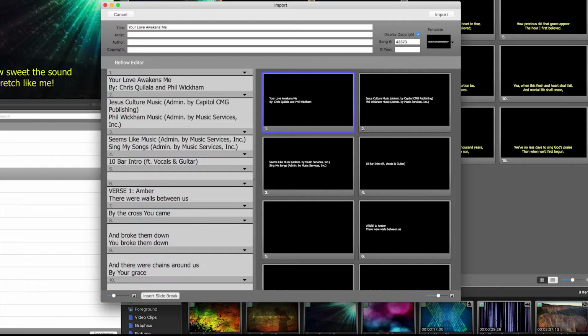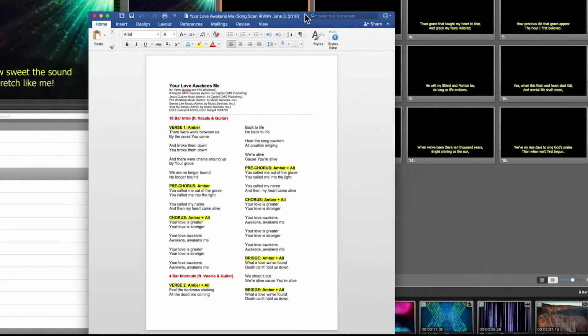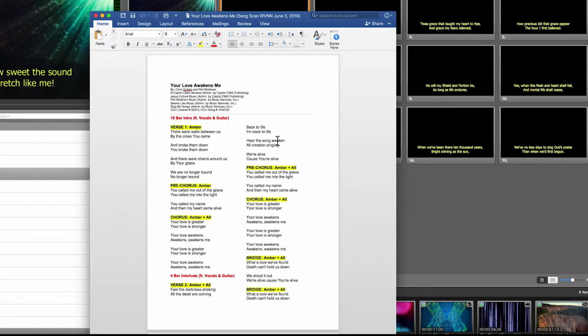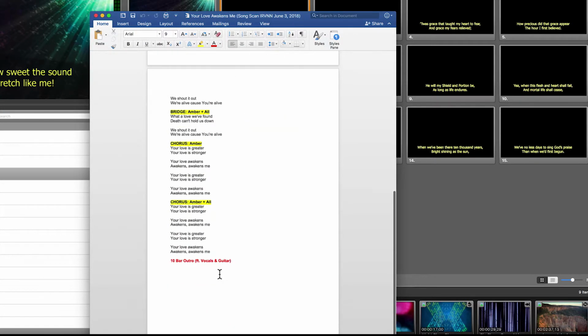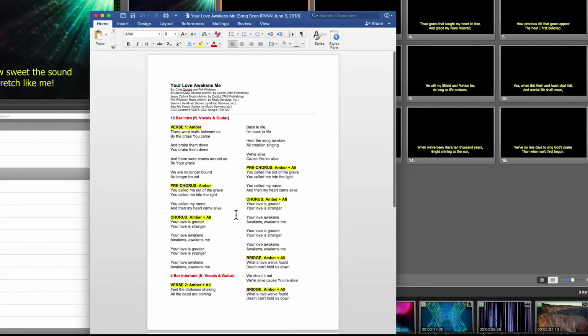What I want to show you is what the Word document looks like. This happens to be a song scan. Now we create these for the worship team. Someone took a lot of time and a lot of energy to create all this extra information for the worship team, which is very helpful and useful to the worship team. But for you, the ProPresenter operator, there's a lot of stuff here that you don't need. For instance, anything in red, anything in yellow or bold, you don't need. Now we do need the credit information, which you could paste at the top of the Reflow editor, like I mentioned on the first import for Amazing Grace.